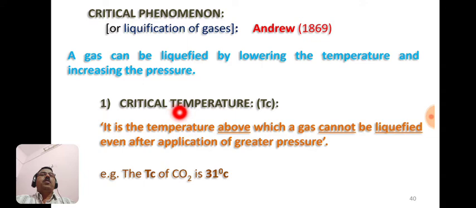So critical temperature is denoted by the letter Tc, and it is defined as the temperature above which a gas cannot be liquefied even after application of greater pressure. For example, the critical temperature of carbon dioxide is 31 degrees Celsius. The correct value is 31.1, so a round figure is taken here, 31 degrees Celsius.